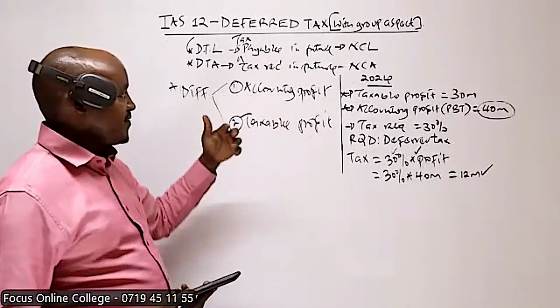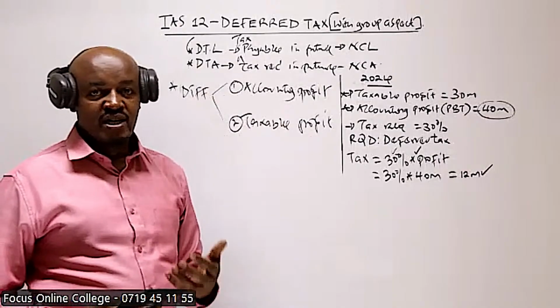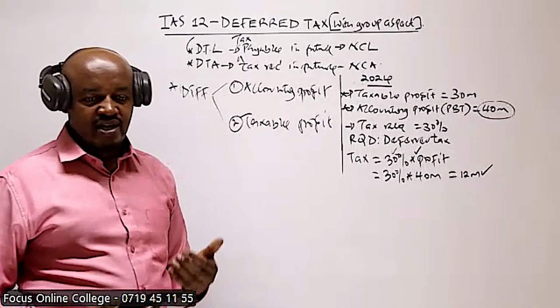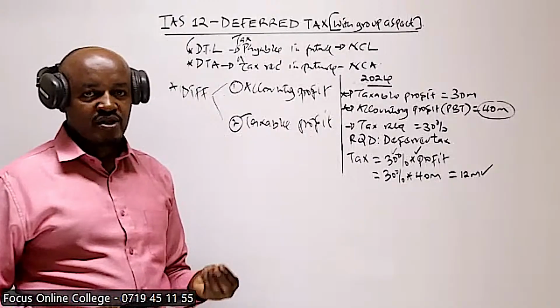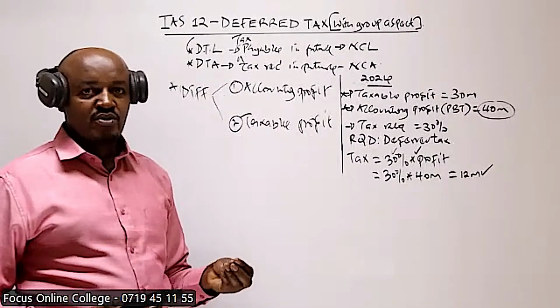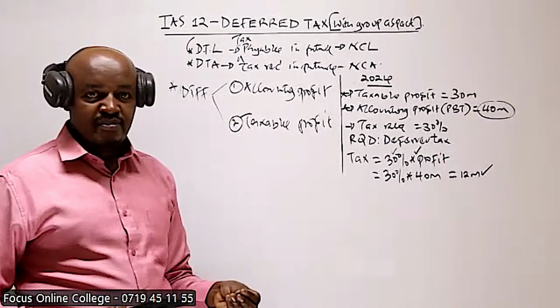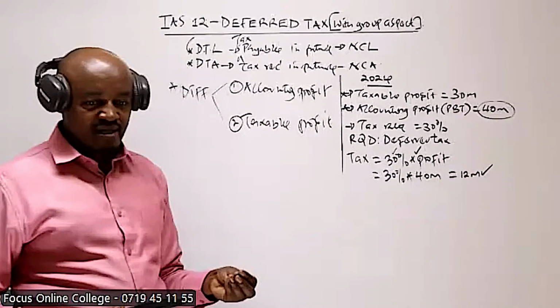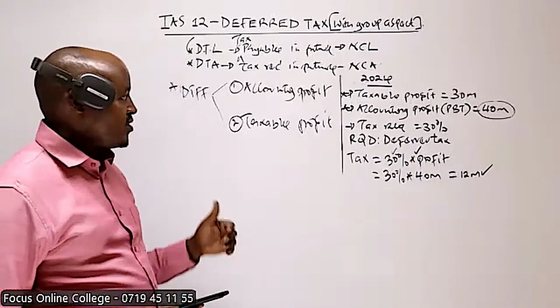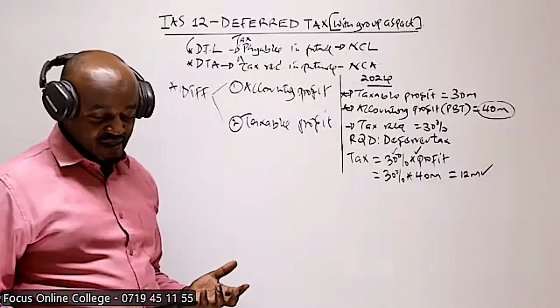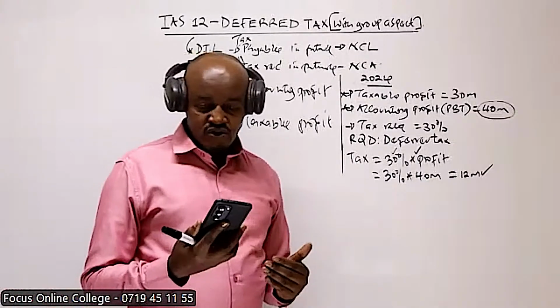The accounting profit is a profit which is computed using the accounting standards and also the various accounting policies adopted by the company. Accounting policies include things like the methods of depreciation, how the company is depreciating its assets, and so on. So therefore, if these two profits are different, that will give rise to deferred tax.